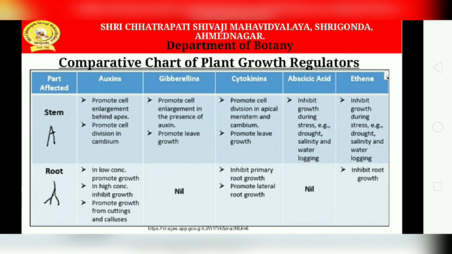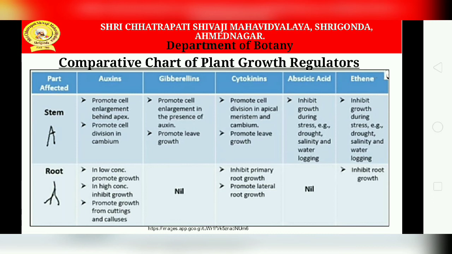Then abscisic acid inhibits growth during stress, for example drought, salinity and waterlogging, and the same thing is found in ethylene; it inhibits growth in the stem. Next, for the root: auxin in low concentration promotes growth, while in high concentration it inhibits growth, so both conditions are found. It promotes root growth from cuttings and calluses.